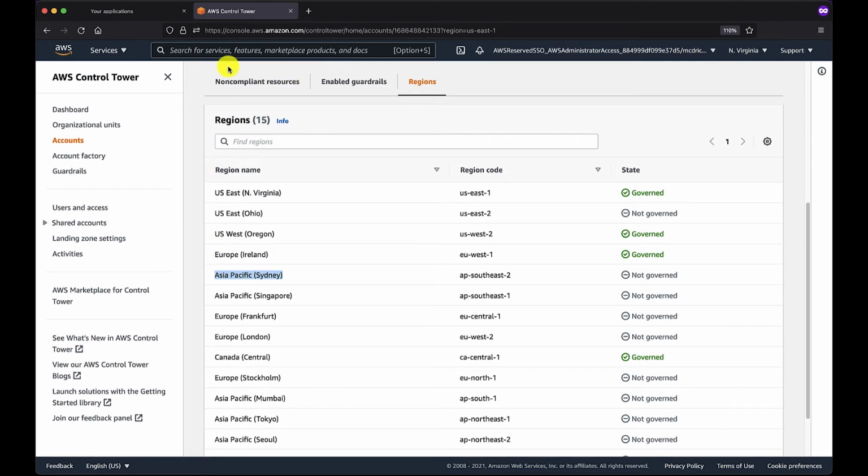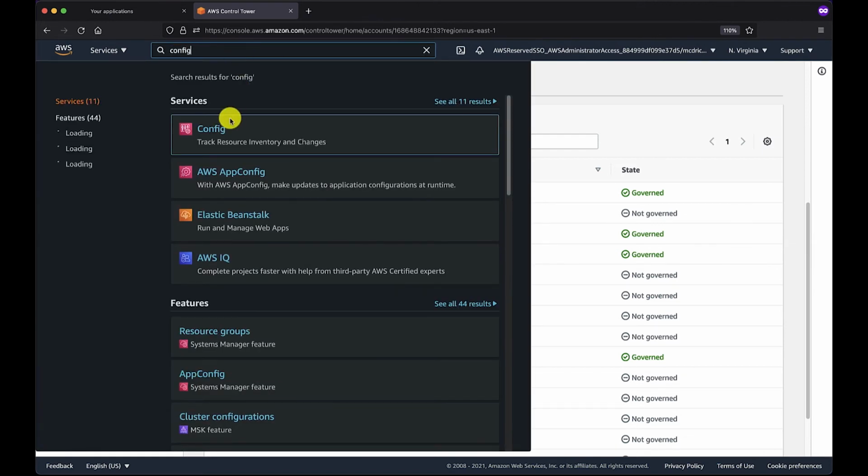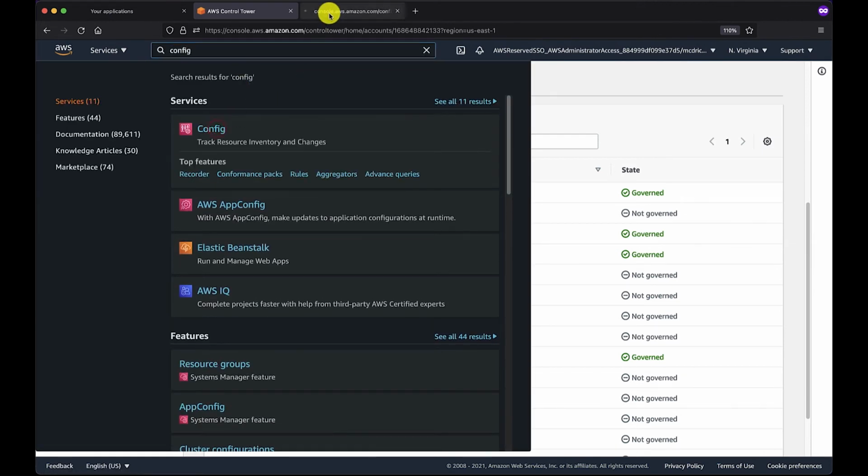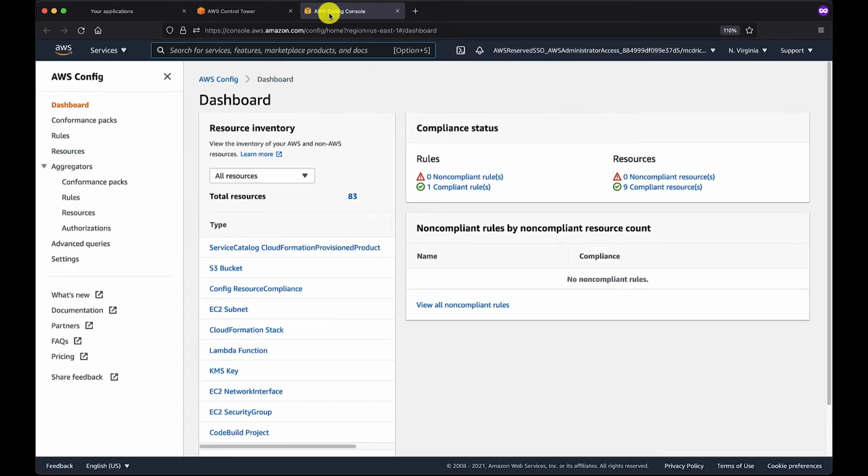Now, our next stop is going to be heading over to the Config console so that we can have a more detailed view of the compliance status of these specific resources.